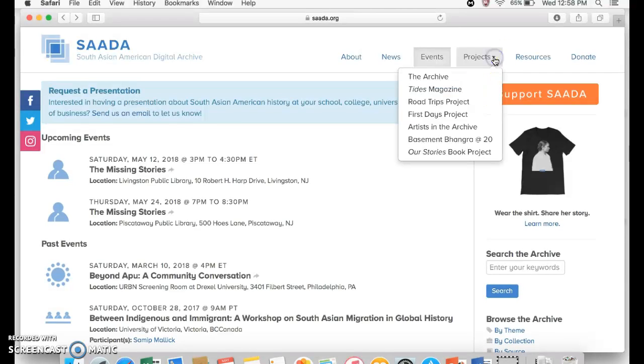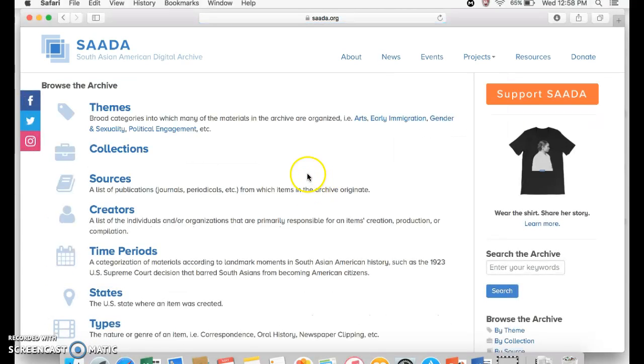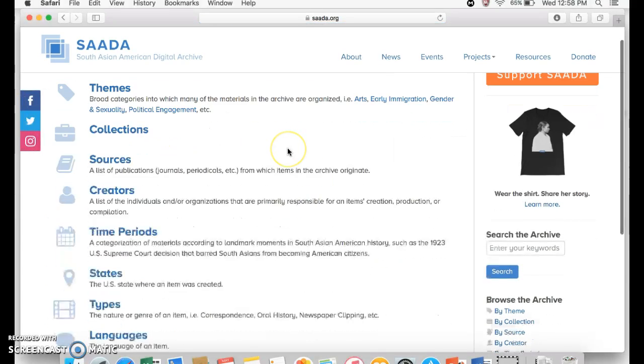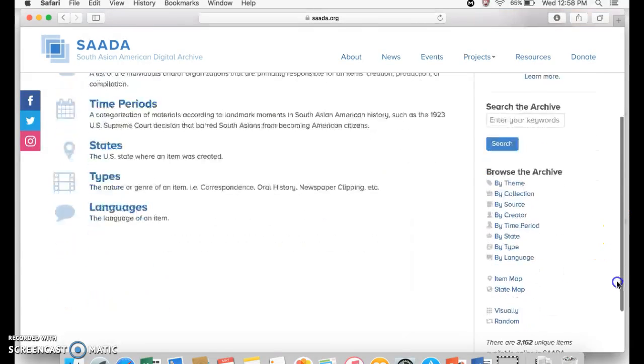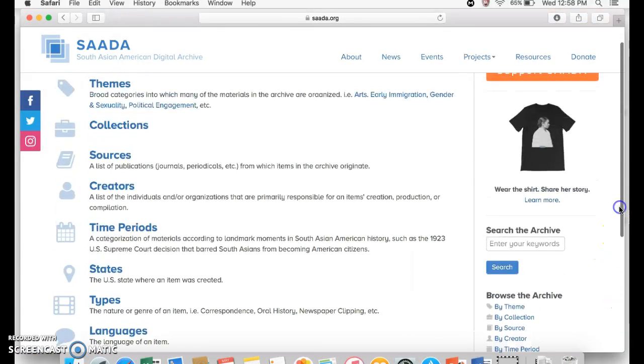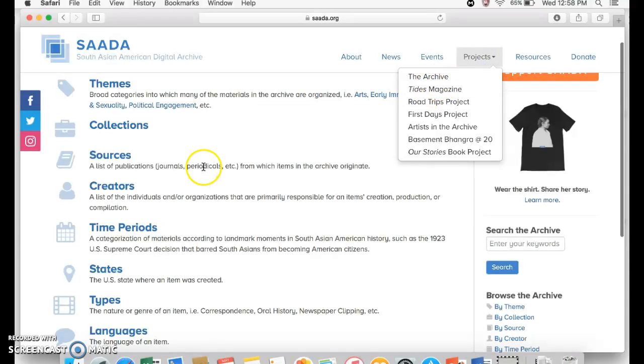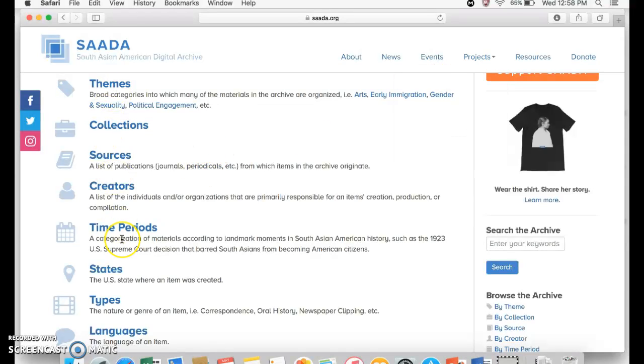Okay, so here are the various projects that I mentioned before on the homepage. They have them listed here as well. So of course, starting off with the archive, here you can browse the archive. As you notice, they have the search also here at the right-hand side of every single page, no matter which page you click on, the search will also be there, or you can simply go to projects and the archive and it'll take you here and it's the same thing.